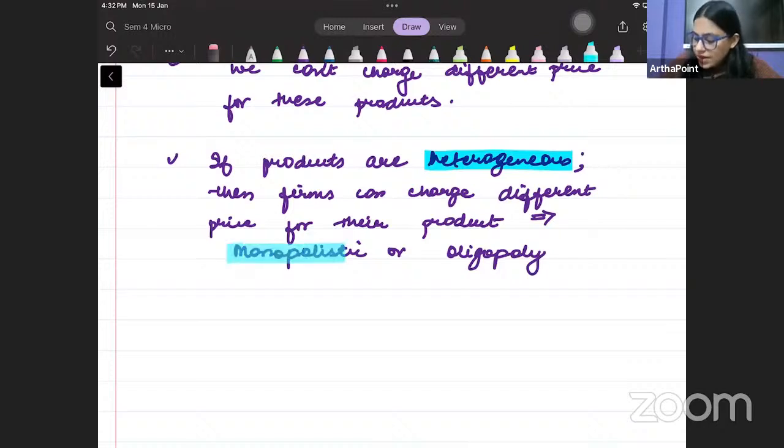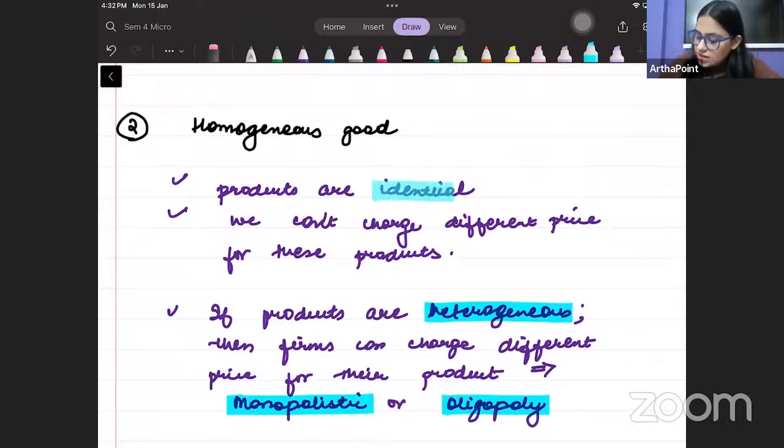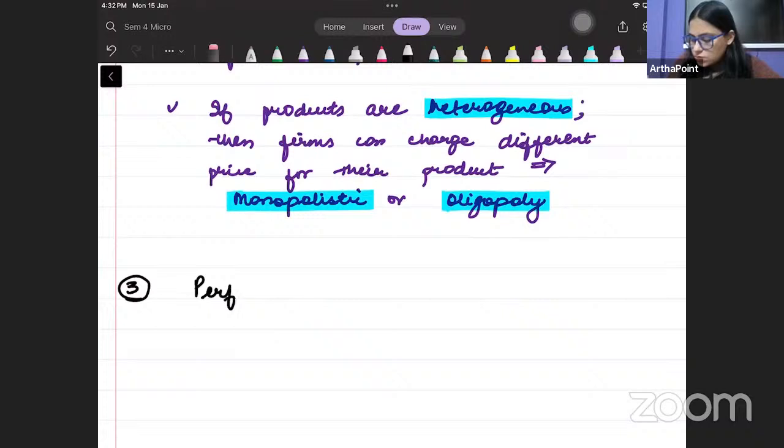So monopoly and monopolistic and oligopoly are those markets where we are talking about the heterogeneous product. But perfect competition has identical products. Okay, the third point. Now we talk about perfect information.